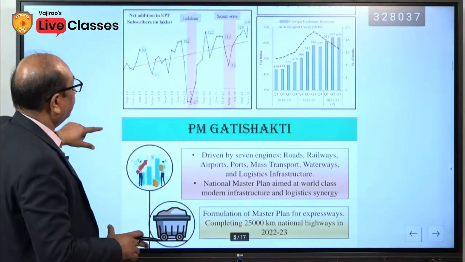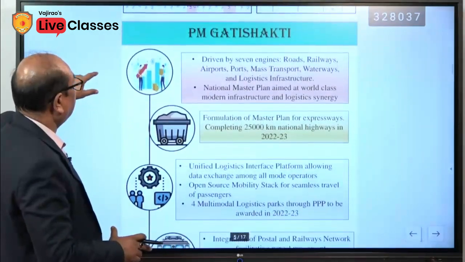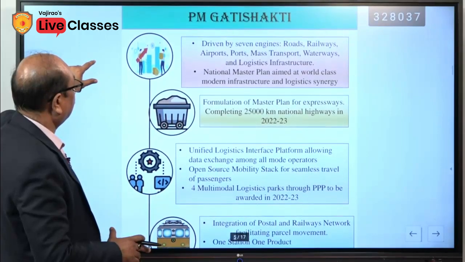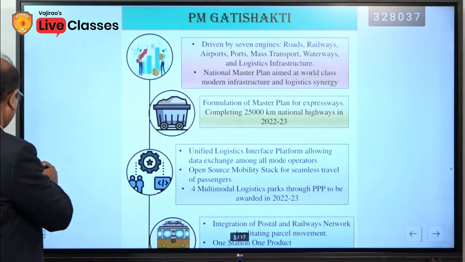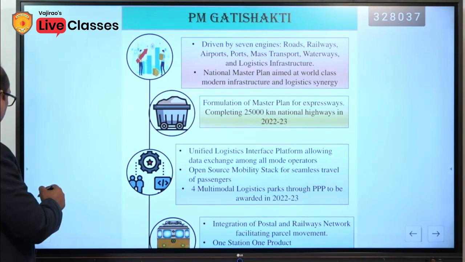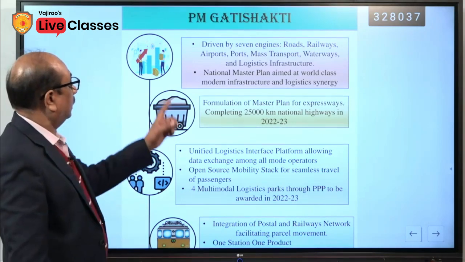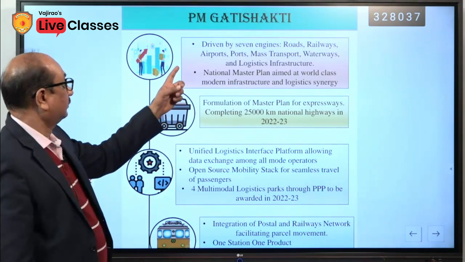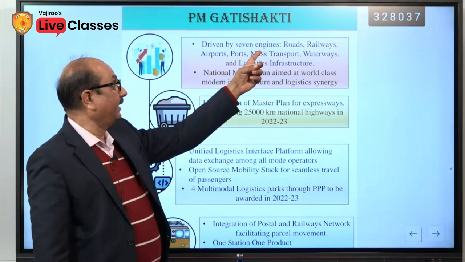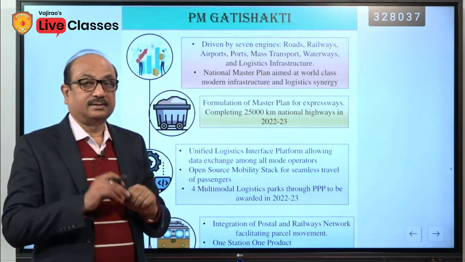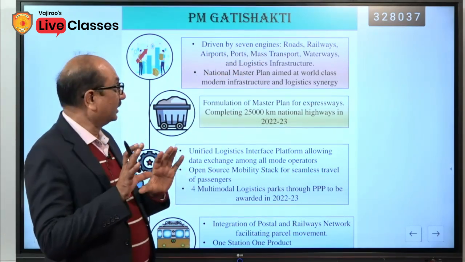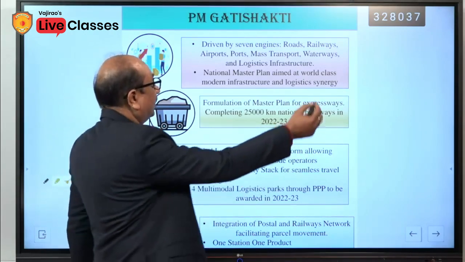Now, come on the PM Gati Shakti. I told you that detail will be mentioned. PM Gati Shakti, driven by 7 engines. What are the 7 engines? You will have to remember here.